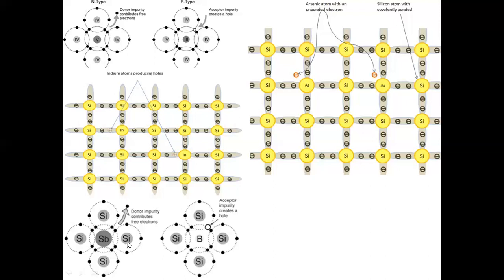So here we can see another diagram. This is a silicon crystal being doped with arsenic, or it can be stibium. Stibium is also pentavalent with an extra electron, responsible for charge carrying. Now silicon is being doped with boron, either indium or boron. Both are trivalent, and it is creating an electron deficient site which is responsible for conduction of electricity.